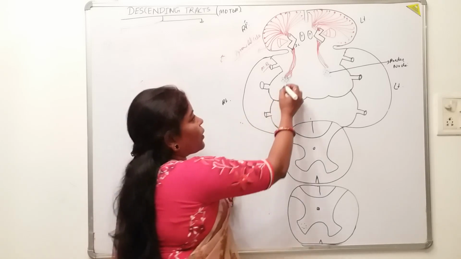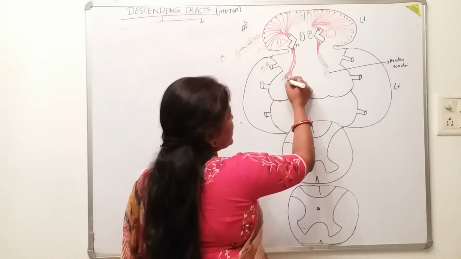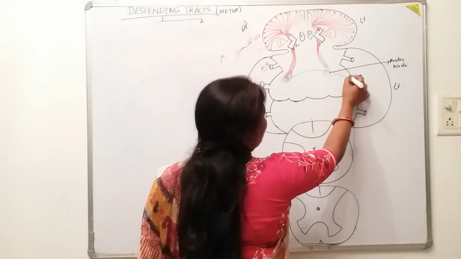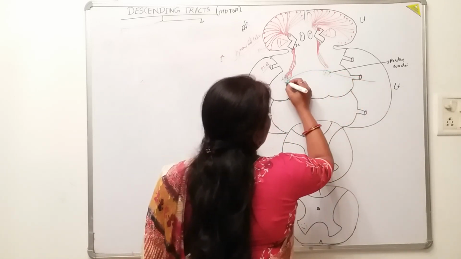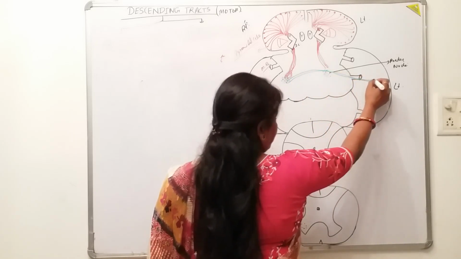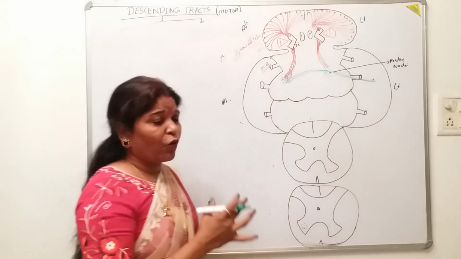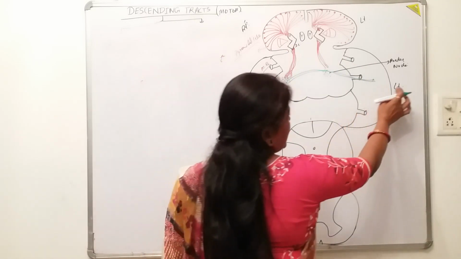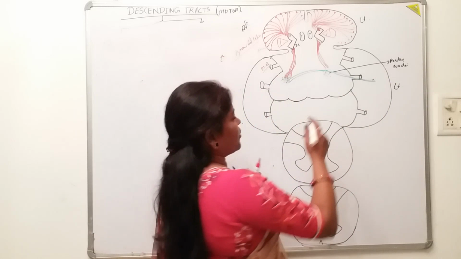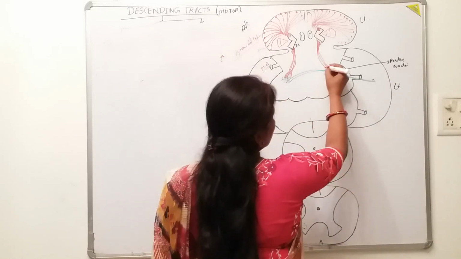Why? Because the axons which originate from here move to the opposite side and inform the left cerebellar hemisphere of the motor plan. Likewise, the same thing happens here.